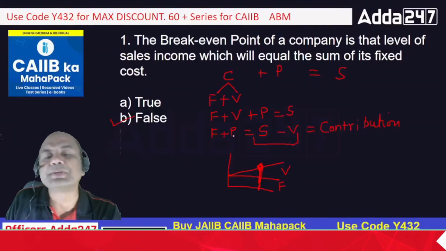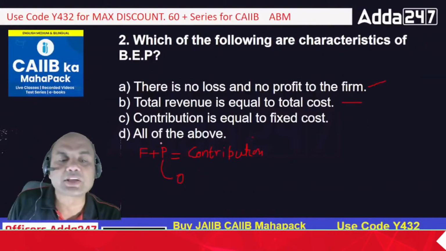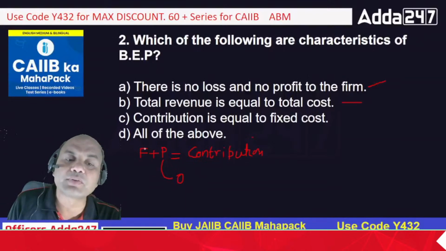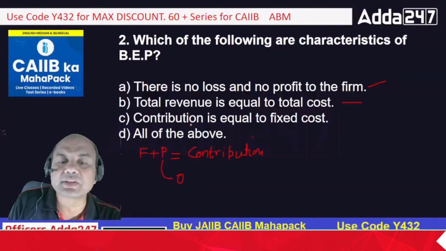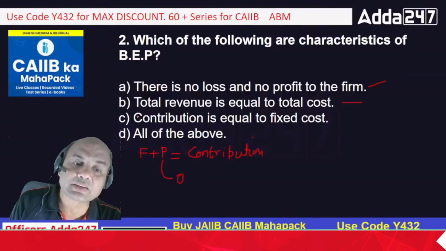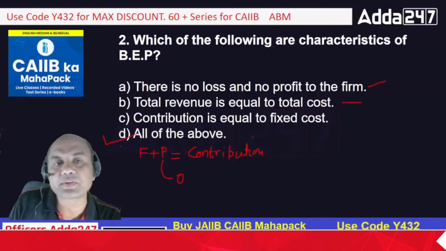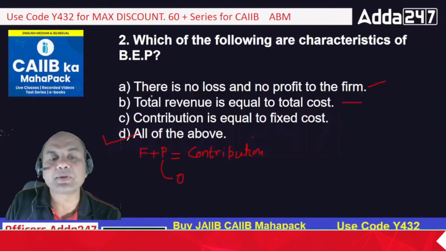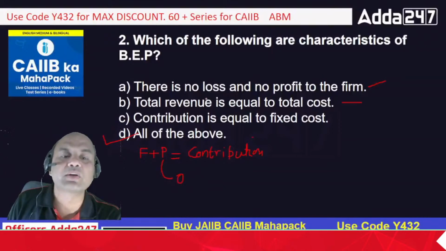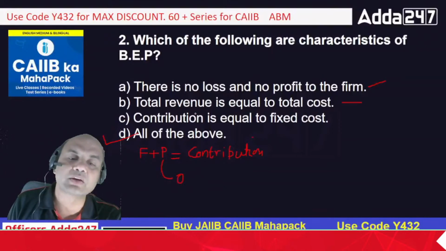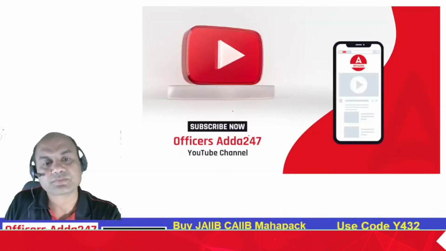So this P will always be zero over here. Okay? So this P is zero. So what is this F then? Fixed cost. What is contribution over here? So contribution is equal to fixed cost. So that is also the answer. So the answer is what? D. All of the above. Isn't it? So what are the characteristics of BEP? All of the above. No loss, no profit. Total sales equals total cost, and contribution equals fixed cost.